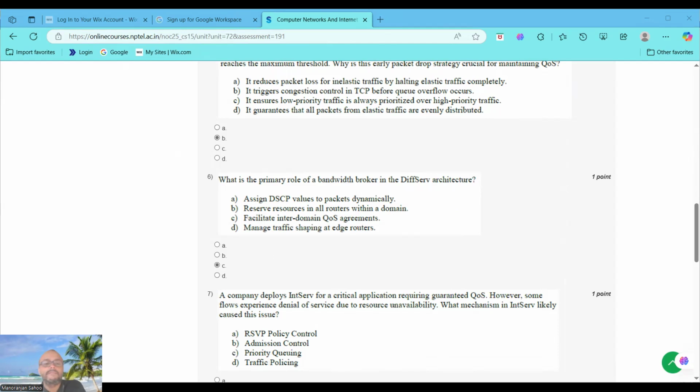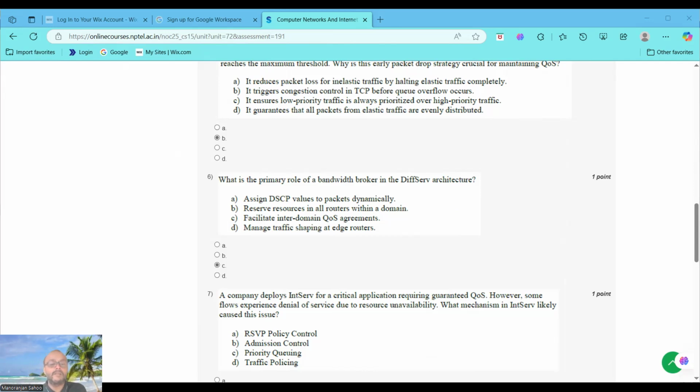Why is option A incorrect? DSCP marking is done by edge routers, not the broker. Understood? The second one is incorrect because resource reservation is an IntServ purpose, not DiffServ. Option D is incorrect: traffic shaping is an edge router function.